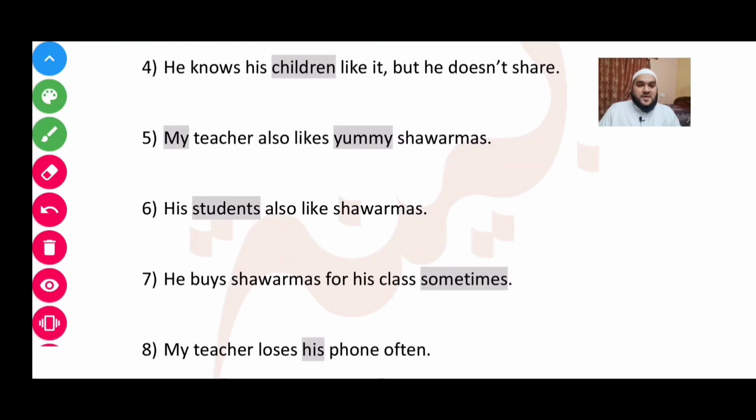Okay, let me take another example. My car broke down. In this, where is the fi'l? Breaking down is the fi'l. Broke down is the fi'l, right? So here, think about it. Who is doing the breaking down? I am doing the breaking down, or my car is doing the breaking down? The car is doing the breaking down. So the rafa will be car. Car will be in rafa status.